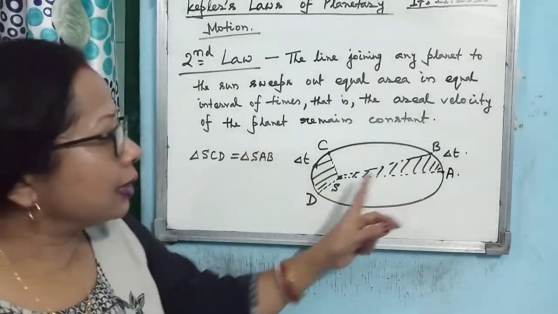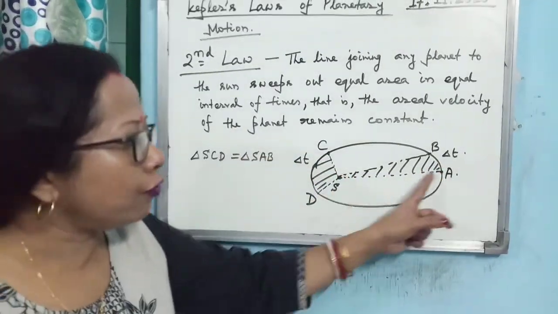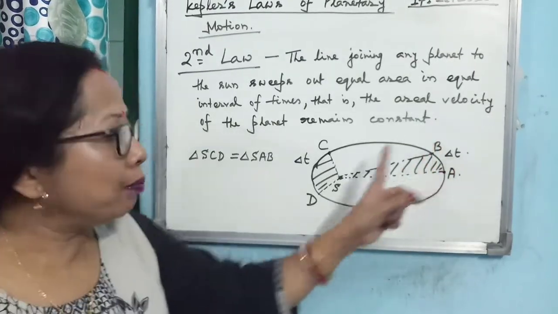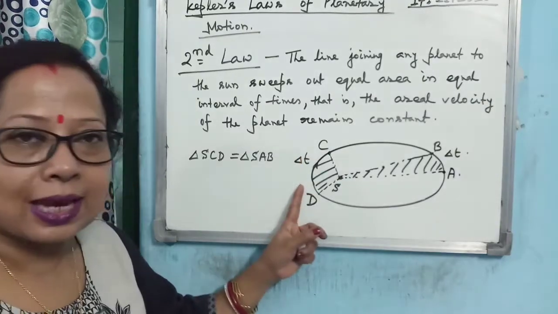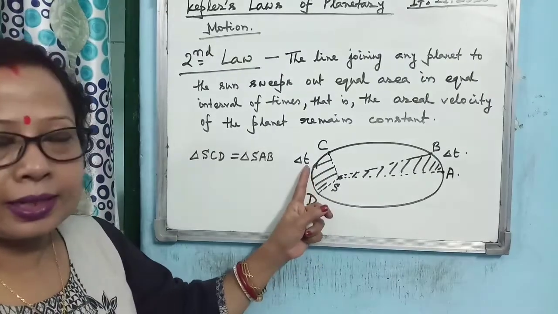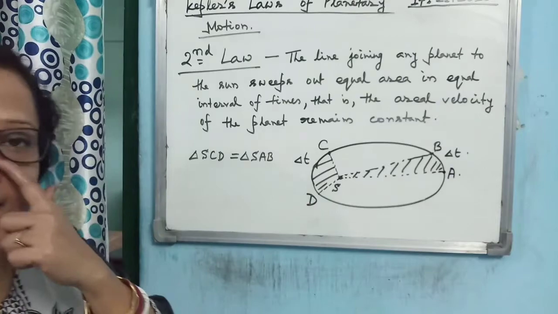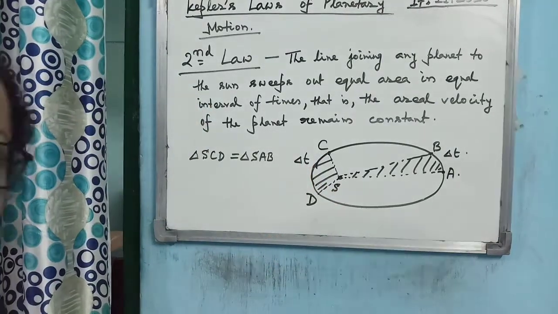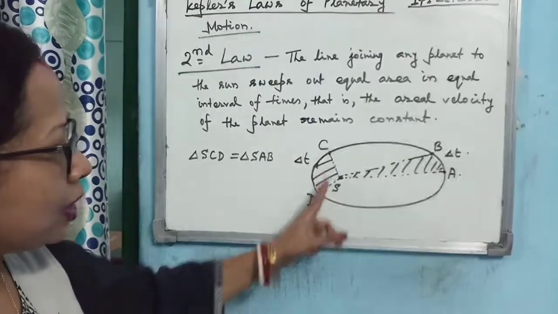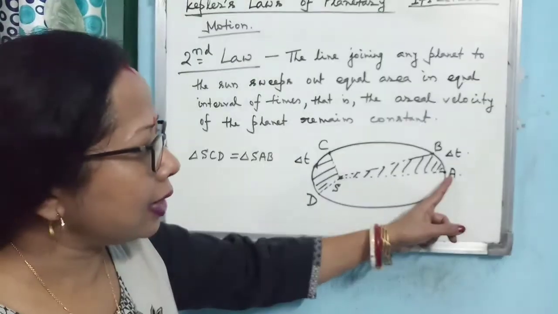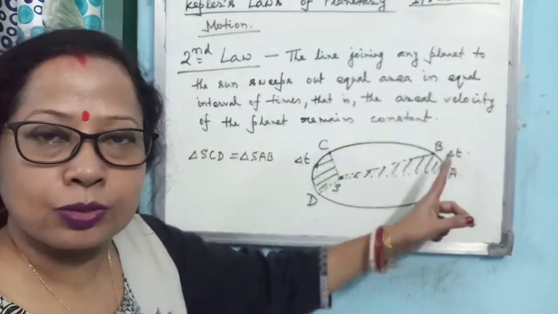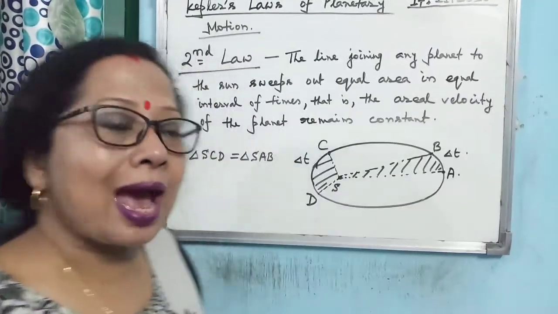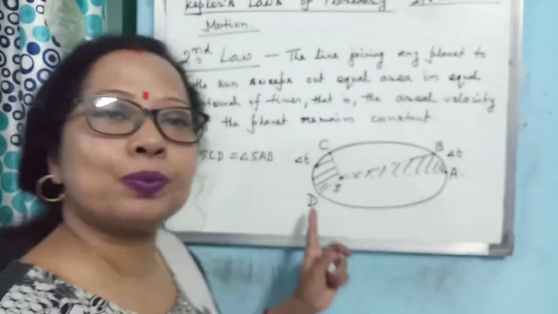What is the meaning? When the planet is away from the sun, the speed of the planet is less. Is that clear? But when it is coming near the sun, the speed of the planet becomes more. So what is happening? It is traveling more distance in the same time. It is traveling CD, which is bigger, while it travels a distance AB in time t. So when the planet is away from the sun, its speed is less, and when the planet is near the sun, its speed is more.